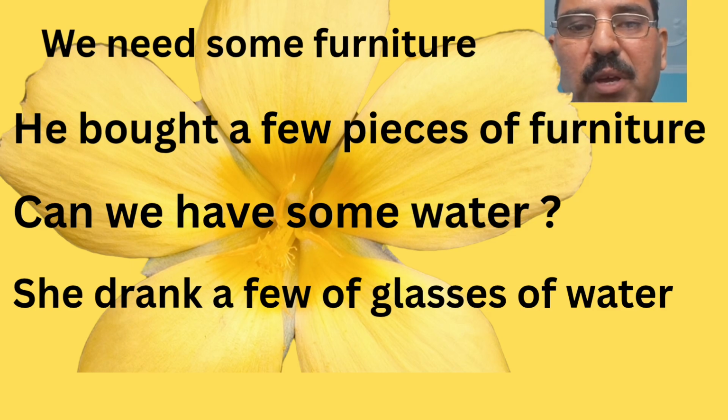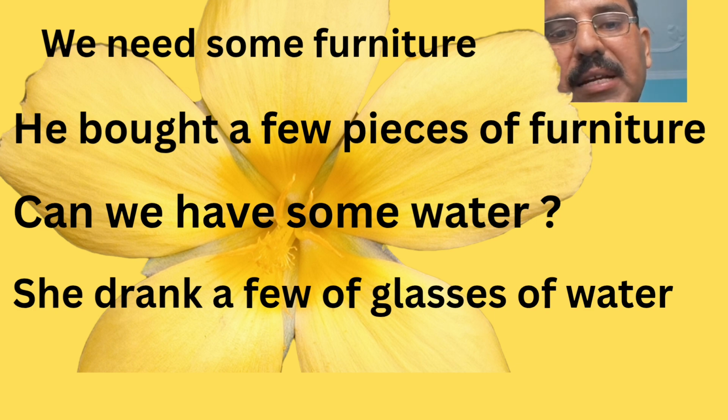Well, student, now we are going to discuss the second slide. Okay, now the first sentence is here. We need furniture. We need some furniture. As we know, the point is here that some is used with not countable noun. She bought dash pieces of furniture. Now you can see this is countable noun, and when we talk about the countable noun, we must use here a few. She bought a few pieces of furniture.